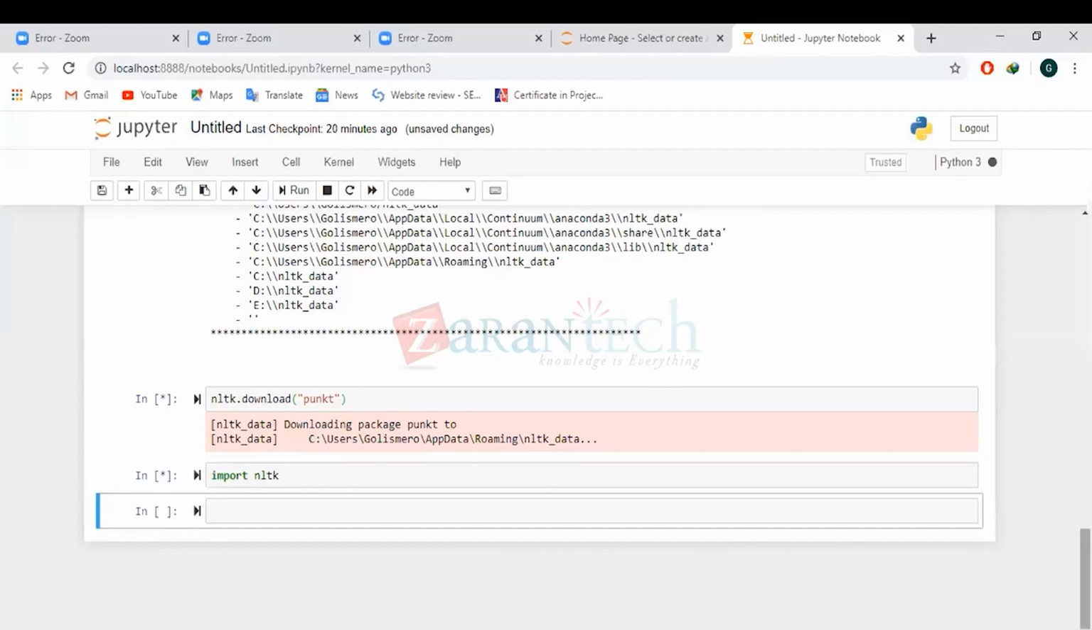It's still executing. Let's wait for some time. You see a star over there, right? That means the code is still running, so you need to wait until it gets completed.